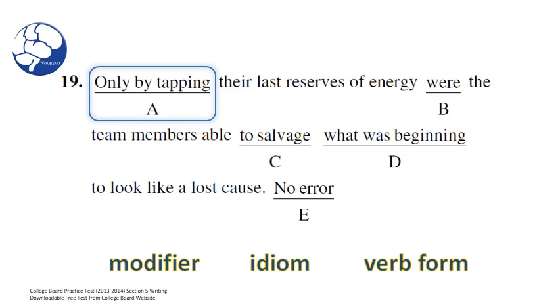Right. And for verb form, are we looking at possibly tapping? Would that be appropriate? Yes, it would, because remember this idiom as well, by plus ing or by plus present participle, really describes how something is done or how something is achieved. And in this case, it works fine because it's modifying to salvage. Great. So it looks like there is no error in A. We checked for modifier, idiom, and verb form. So let's move on to B.